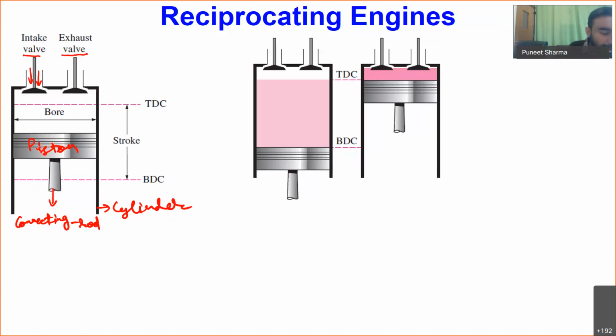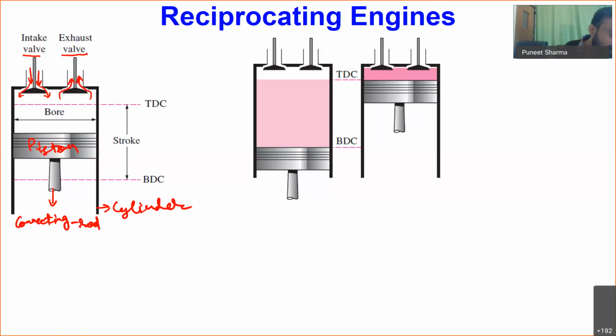While this valve moves in the downward direction, it creates a gap, and through this gap our gaseous medium can enter the cylinder. Similarly, we have the exhaust valve. When this valve moves in the downward direction, a gap is created, and through this gap our medium can go outside from inside the cylinder.